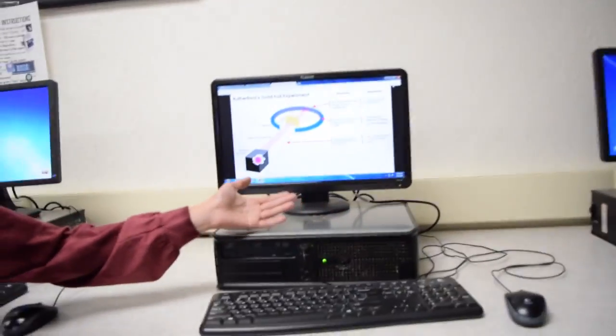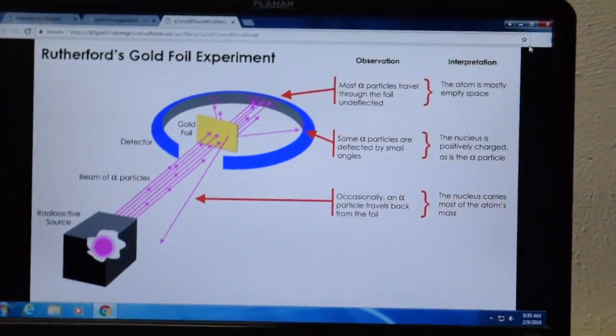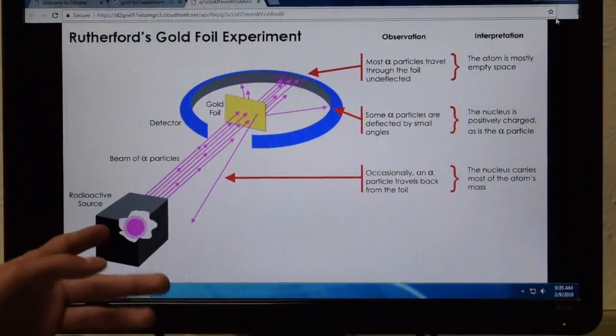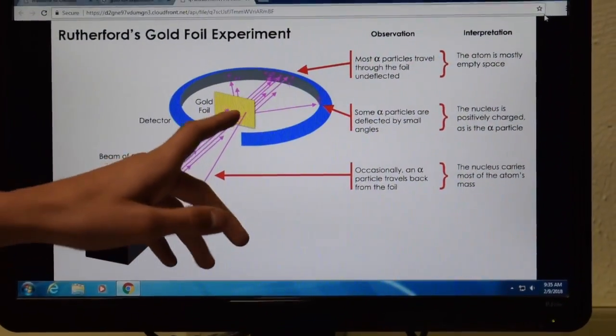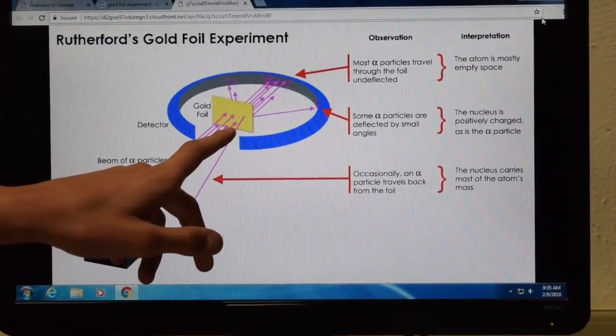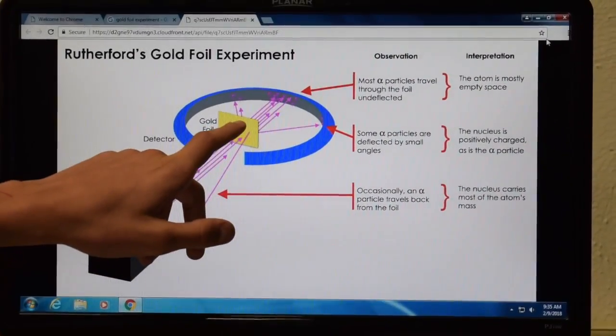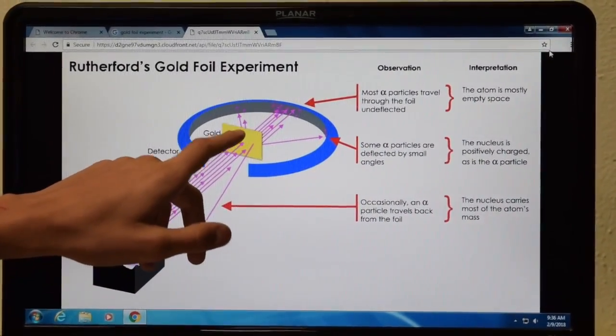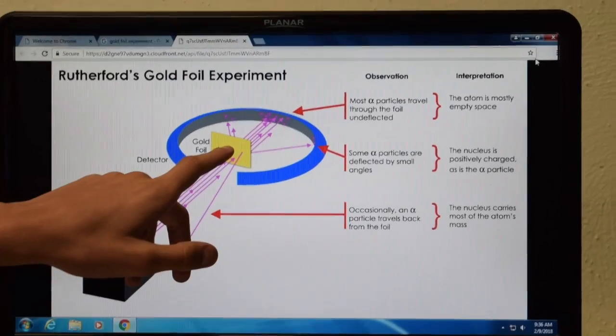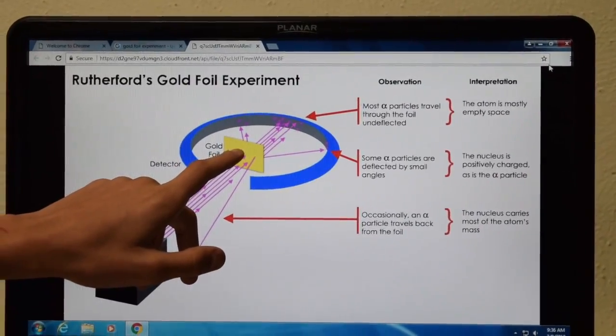Rutherford is best known for his gold foil experiment, in which he discovered the atomic nucleus. It is seen here. In this experiment, he shot beams of particles through a gold foil. He interpreted that this foil represented the atom, and the atom is mostly empty space, with the exception of the nucleus in the center.